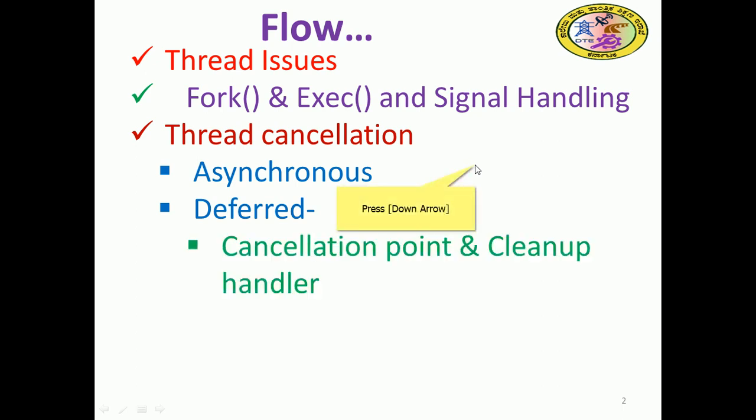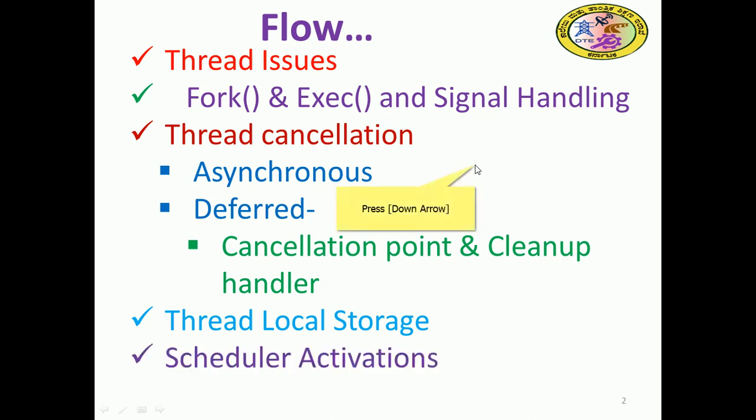Deferred cancellation follows a cancellation point and a cleanup handler. Those help to attain deferred thread cancellation. Then thread local storage: some static, local information related to the thread. Then scheduler activations. These are the topics that will be discussed majorly in this video lecture. An upcall and handler will also be used for the scheduler activation.